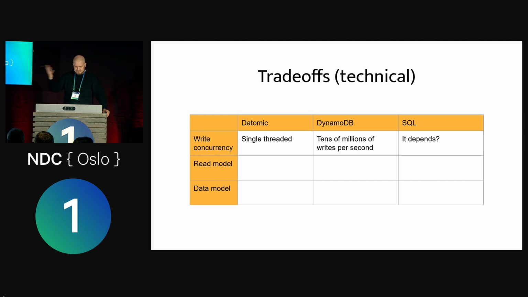SQL, I'm going to get into that later. The read model of Datomic is sort of opposite. It's 100% consistent because the writes are single-threaded, right? So you can actually talk about a point in time, because there are no concurrent writes. You can go into a point in time and do your queries on that point in time. And queries run on your app server, which is kind of crazy. Another one of those things that make people go, what? You're supposed to not run queries on your client, right? You're supposed to not fetch all your data and then filter it. You're supposed to use SQL. So that's a clear trade-off.